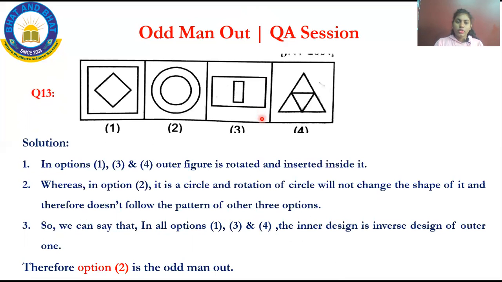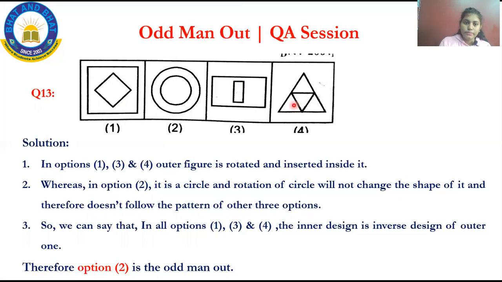Okay, we move on to the next one. The 13th one. See, this is your diagram. This is different, a little difficult: some circles, triangles, all mathematics diagrams are here. Let us see how to solve this. See, in options 1, 3, 4, it is rotated and inserted in it. This is one figure, and this one is rotated. This is the outer figure, this is the inner figure. These figures have two diagrams, that is the outer diagram and the inner diagram. Can you say this? Outer and inner.